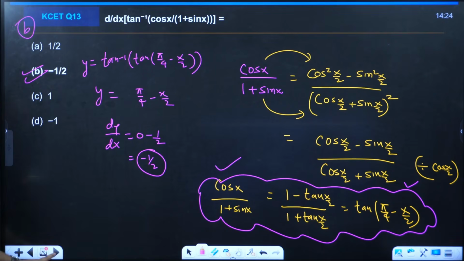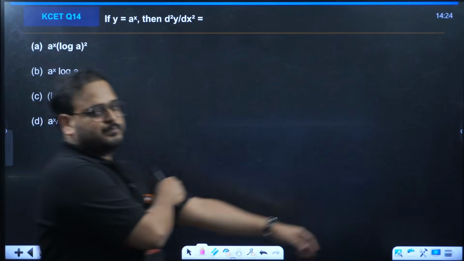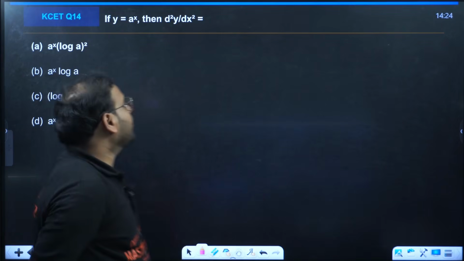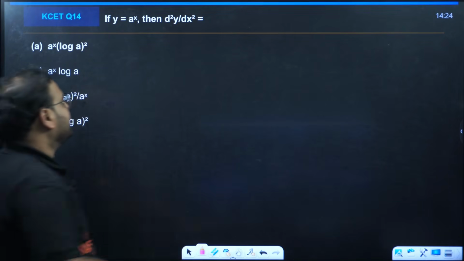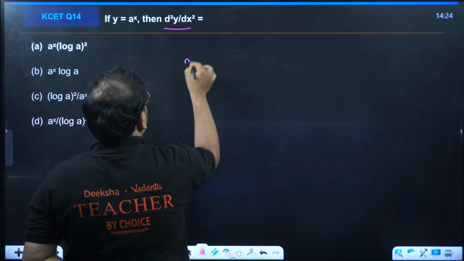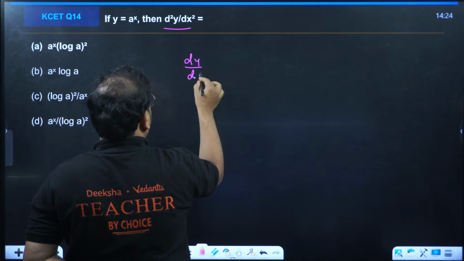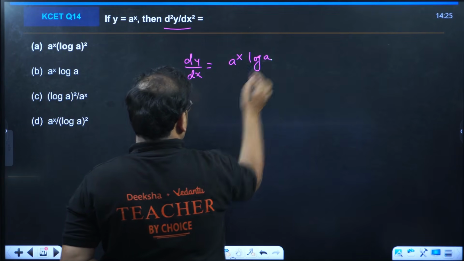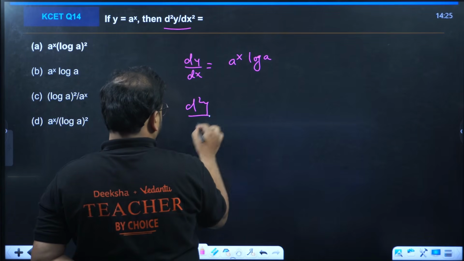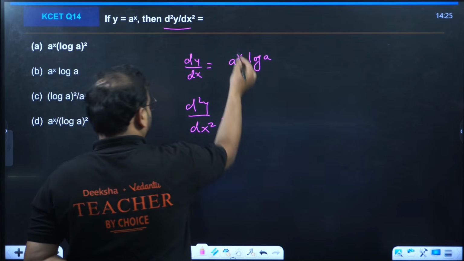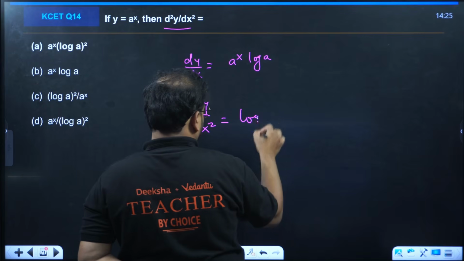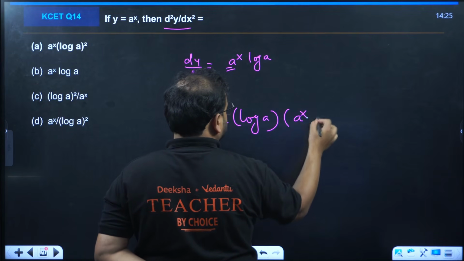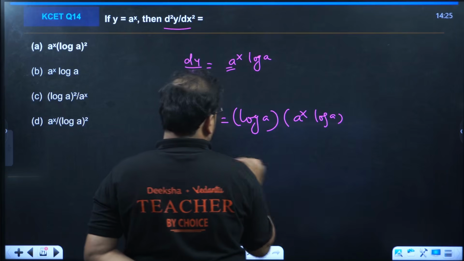Yes. Question number 14 now. Y equal to a power x is there. Then find the second derivative for this function. Let's find the first derivative. A power x log a. Second derivative, this is a constant, right? Differentiate this, you'll have again a power x log a.